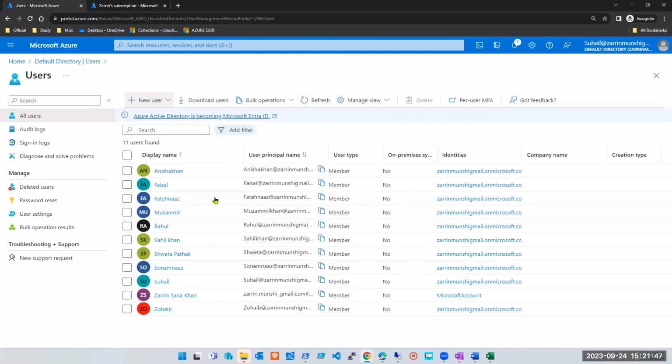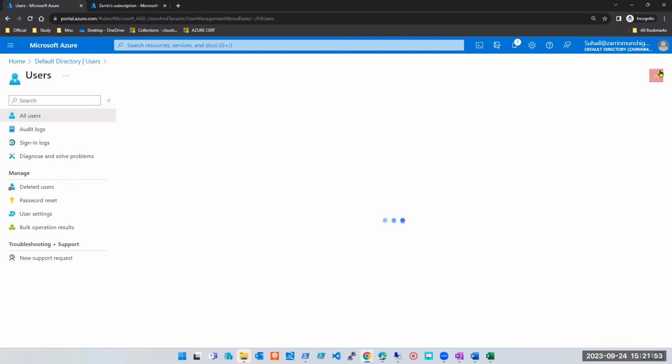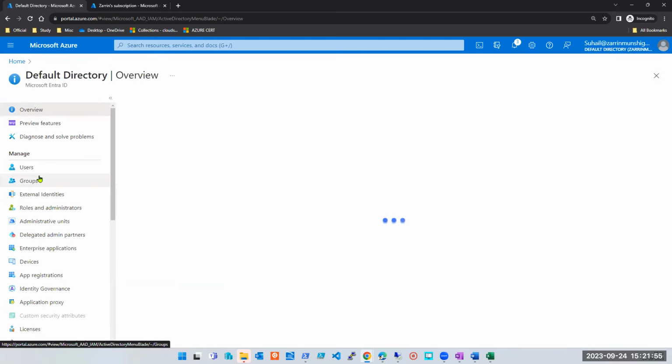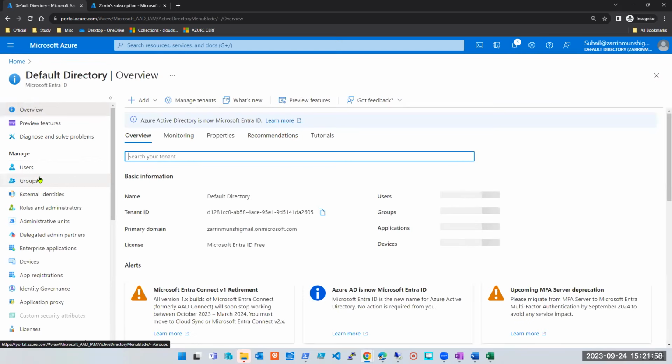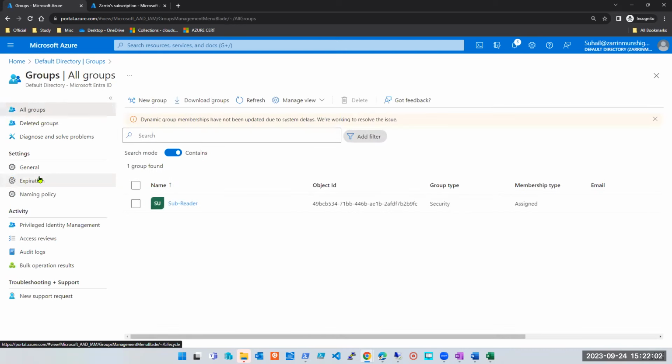That's all. So what did we learn here? That instead of doing this on individual users, you can do these tasks on a group and add or remove the users from that group. Is it clear to everyone? Yes.